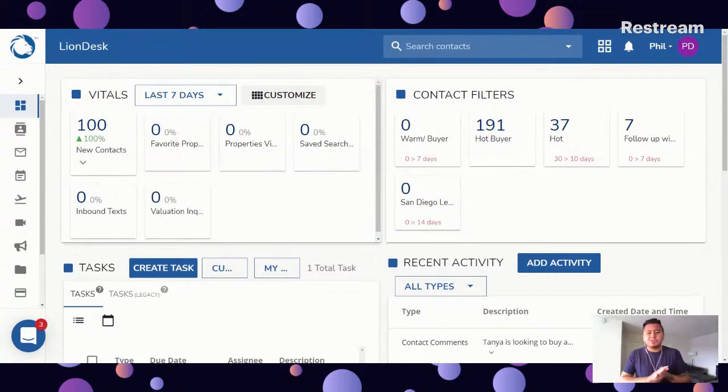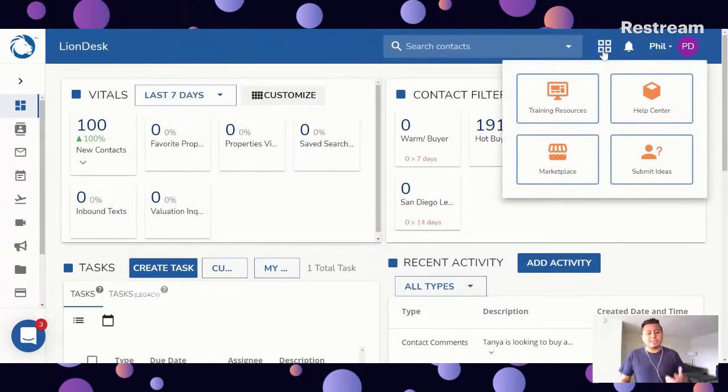In the meantime, I'm just going to go over the different resources that are available to you. So we kind of already jumped into a few. Want to make sure that we really talk about each one. So all of our resources are going to be here on this 4 square icon. Simply click, and you're going to see our training resources. You're going to see our help center. You're going to see our marketplace as well as submit ideas. Right. So we already went into the help center. Go ahead, check it out. Full of articles, videos. Right. Just type in those keywords, MLS, type in ad portal, and you'll see the different articles appear.